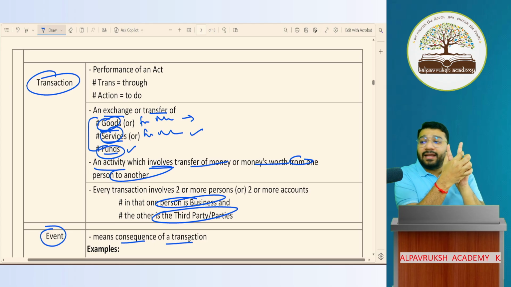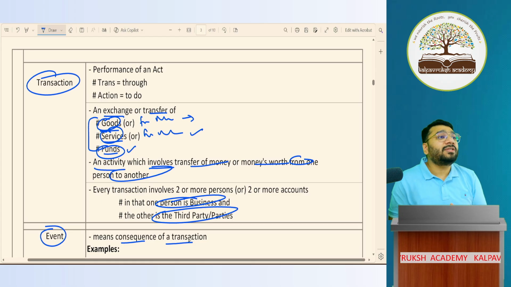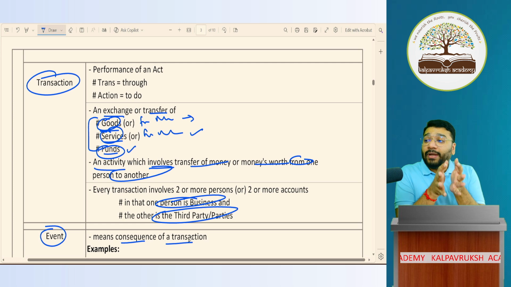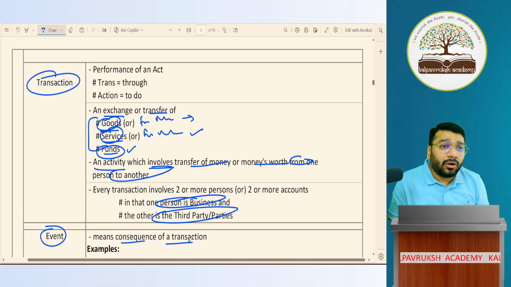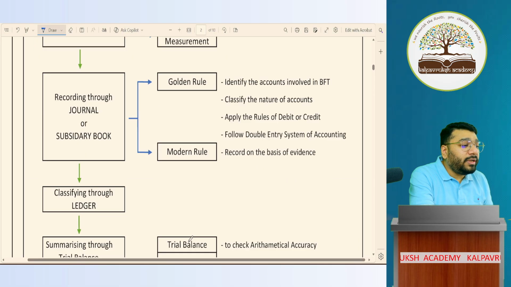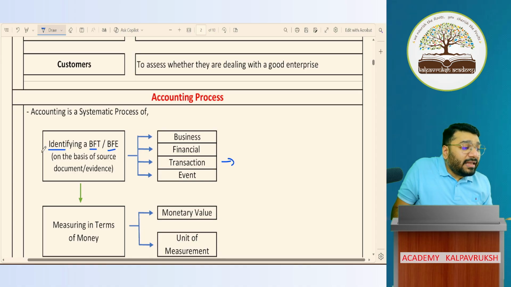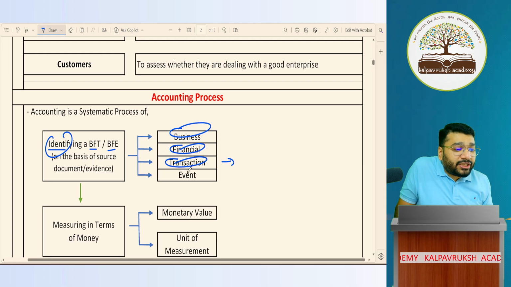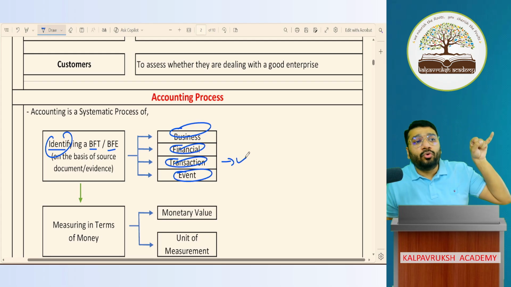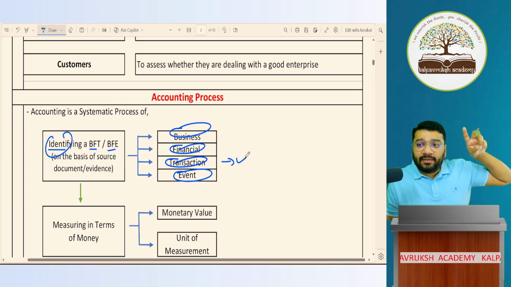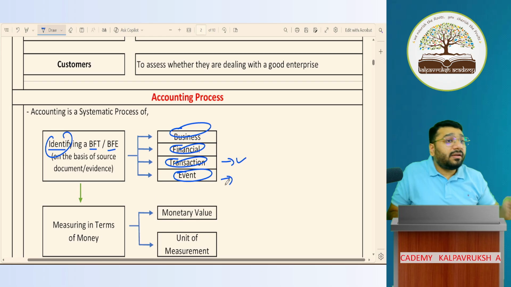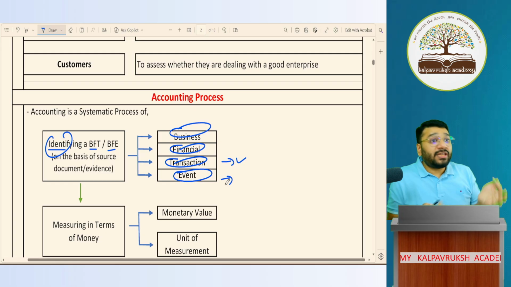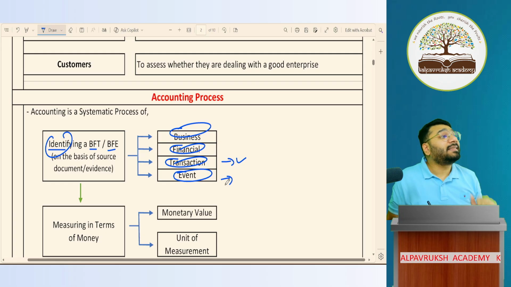When I net off the buy transaction and sale transaction, the remaining value I get is called closing stock, and that is called an event. So when you record an entry, you have to bifurcate which are transactions and which are events. Got it? Not got it? So what is accounting? Accounting is a systematic process of identifying a business financial transaction and event. Transaction means exchange of goods, services, funds between two parties, in which one party is the business and the other is the third party. What is an event? The result or consequences of the transaction, which has to be captured in the books of accounts, is called an event.